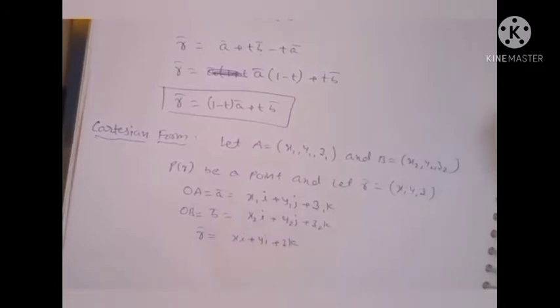Therefore, the line equation is R bar is equal to (1 minus t) into A bar plus t into B bar.